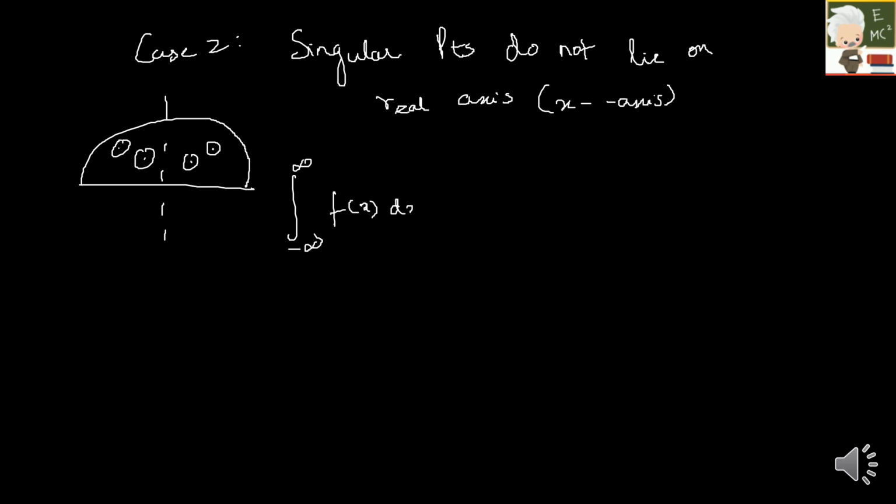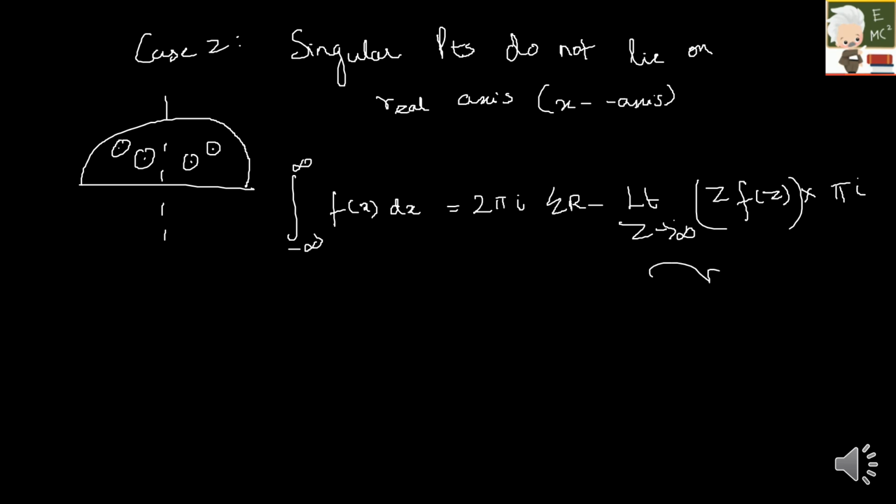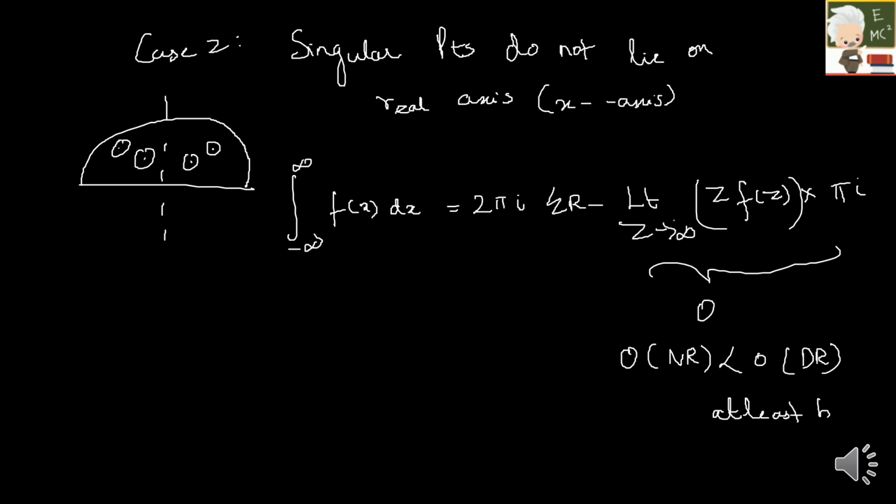there we saw it is pi I. Here it is 2 pi I summation of r minus limit z tends to infinity z into f of z into pi I. Again, this is nothing but your Gauss-Jordan lemma condition. Again, here it is going to be 0 when order of numerator is less than order of denominator at least by 2. Then only you can apply this form. So be clear when you are spotting a question.